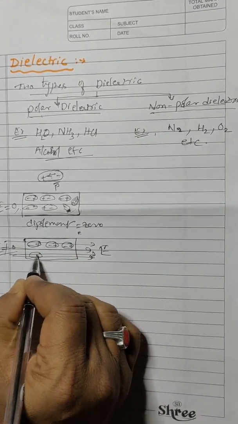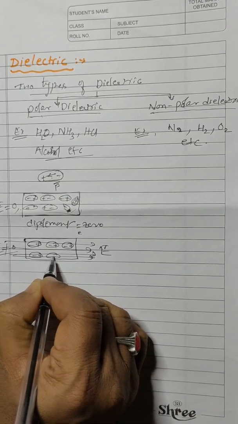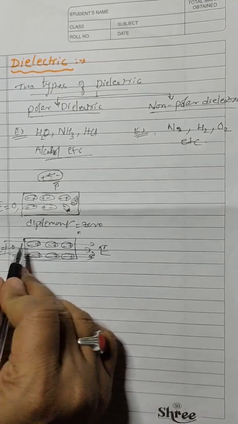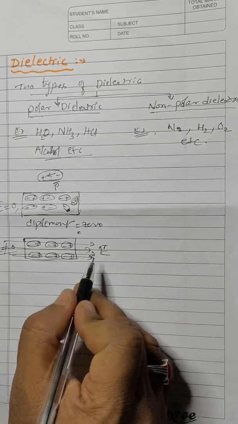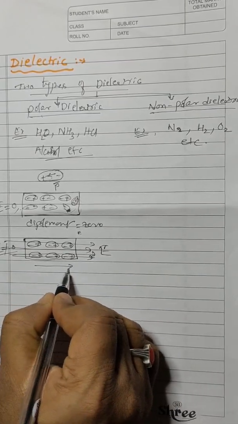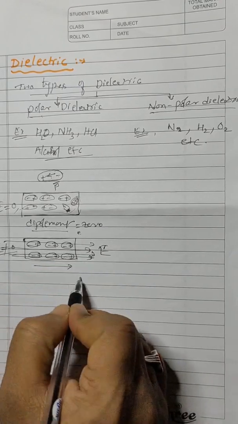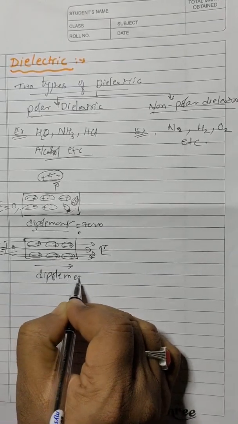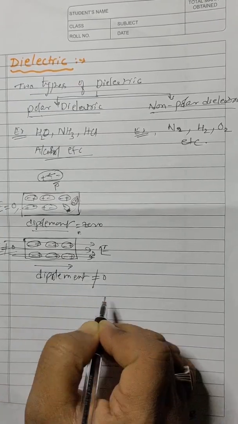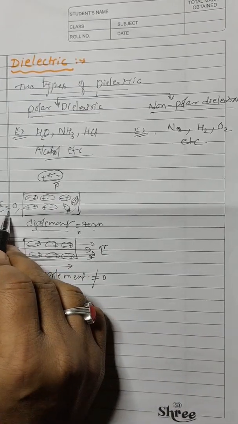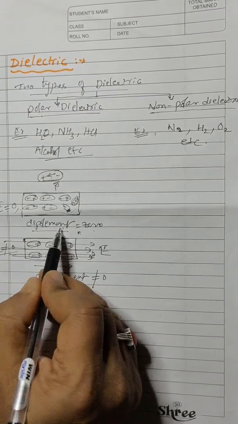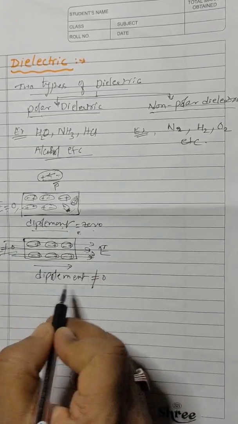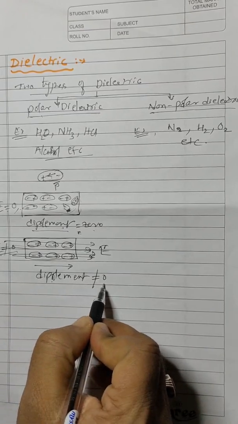In this way they will align. So now on this side negative is there, on this side positive is there. That means in this direction the electric dipole moment is non-zero. When the external field is 0, dipole moment is 0. But when the external electric field is applied, the dipole moment will also be non-zero.